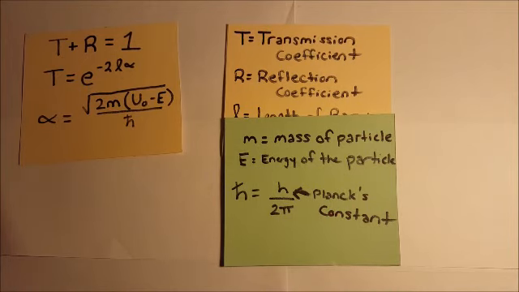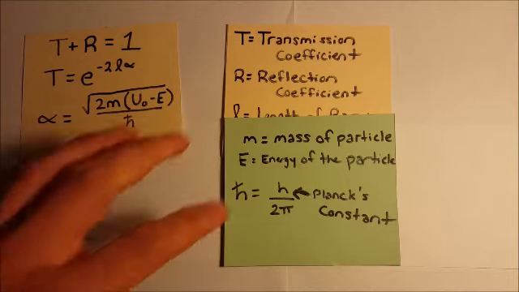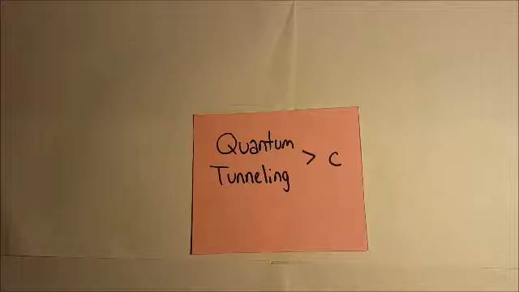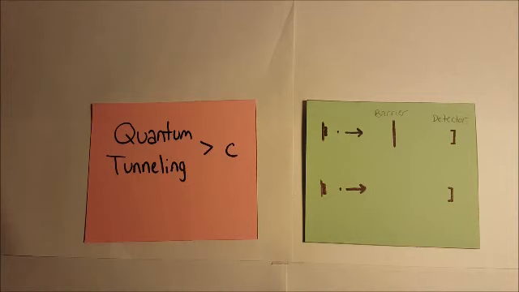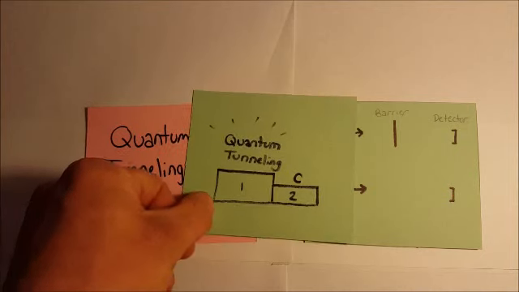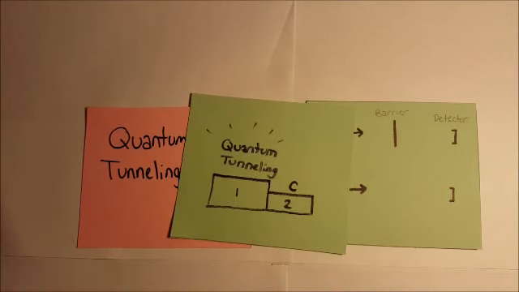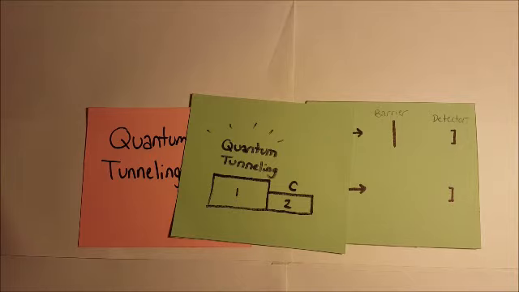These equations weren't the only thing that scientists discovered about quantum tunneling. Physicists desperately wanted to figure out if tunneling could be the long-awaited answer to traveling faster than the speed of light. To test this, physicists set up an experiment where 2 photons would be fired and would both arrive at their own detector, both traveling the same distance. The only difference was a barrier was placed in the path of one of the photons. The results were astonishing. Just as it was hypothesized, the photon that tunneled through the barrier arrived at the detector slightly earlier than the other photon. So that's it, right? Quantum tunneling is faster than light.